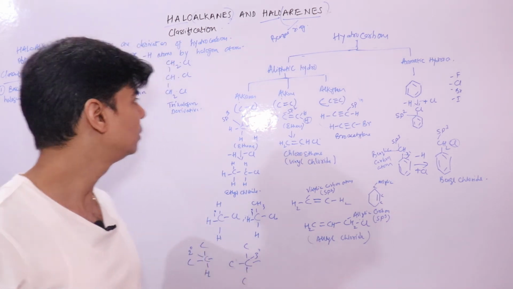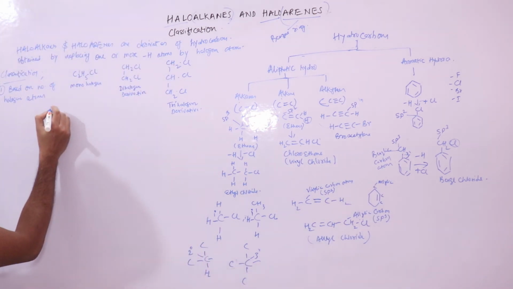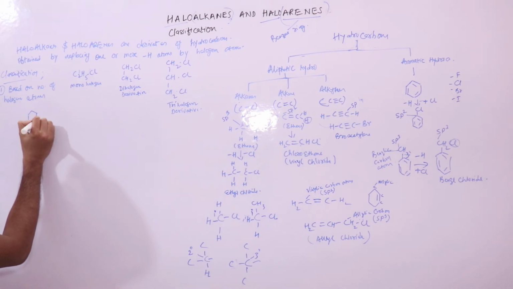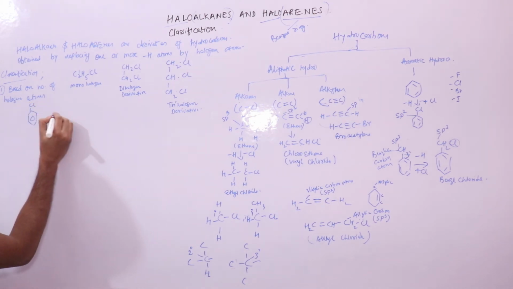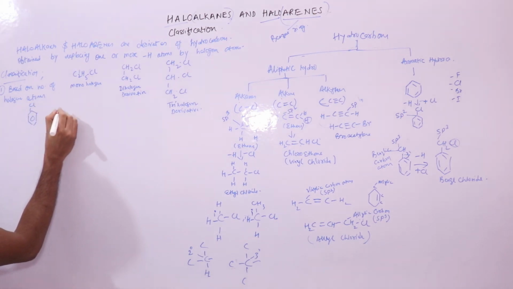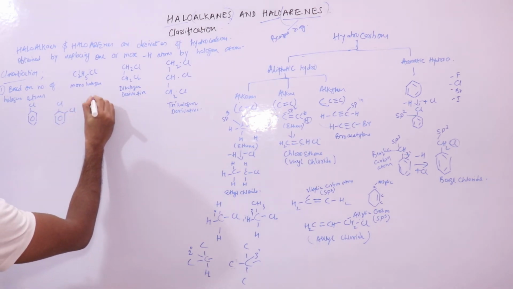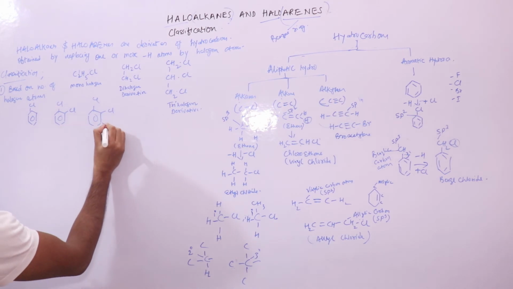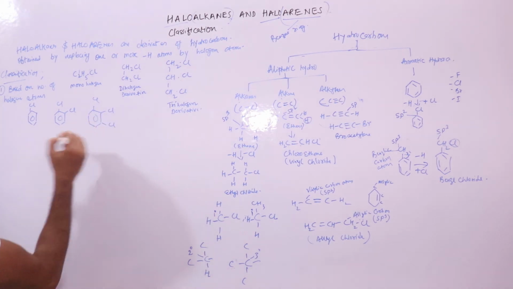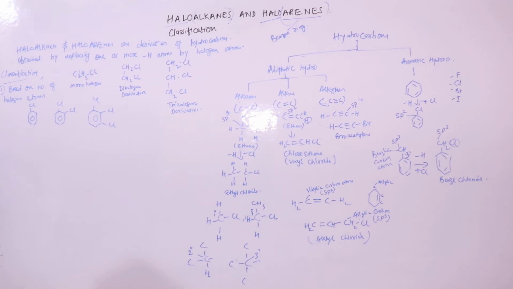This classification applies to haloalkanes and haloarenes. In the case of aromatic hydrocarbons, you can have Cl, you can have 2 chlorine atoms, or you can have 3 chlorine atoms at ortho, meta, para positions, right? So this is your monochlorobenzene, dichlorobenzene, trichlorobenzene.